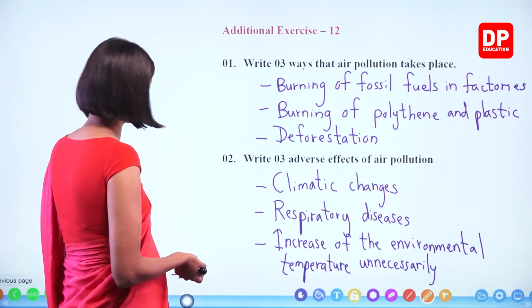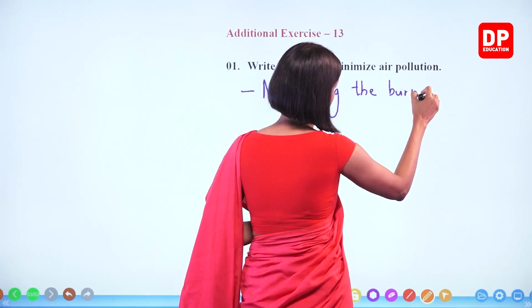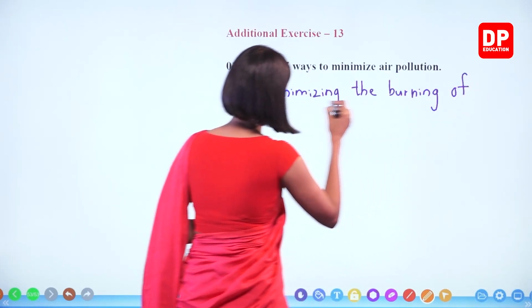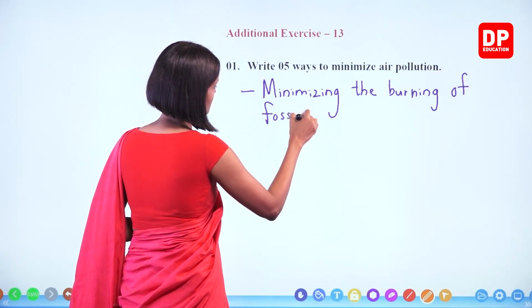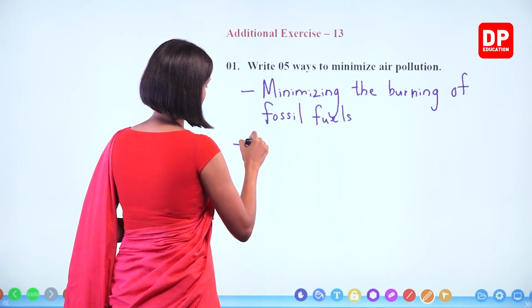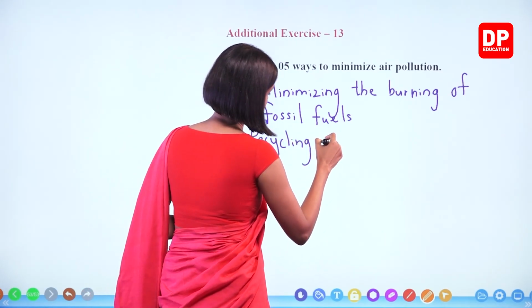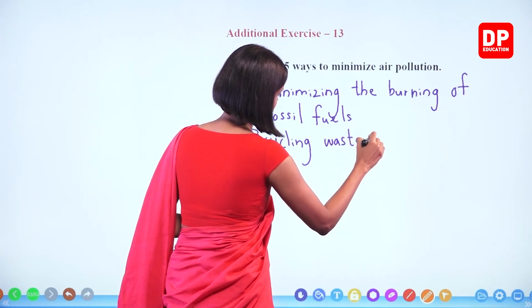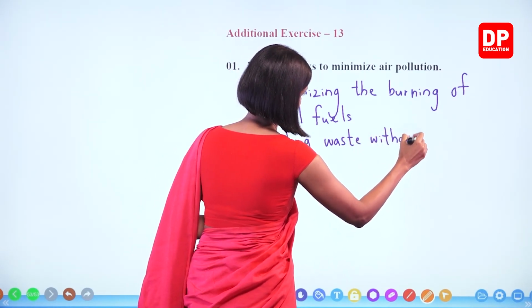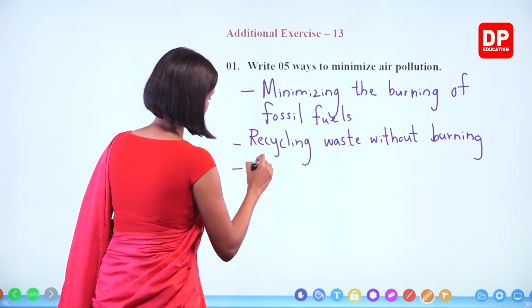Those type of things we can write. Let's write. Minimizing the burning of fossil fuels. Recycling waste without burning. Reforestation.